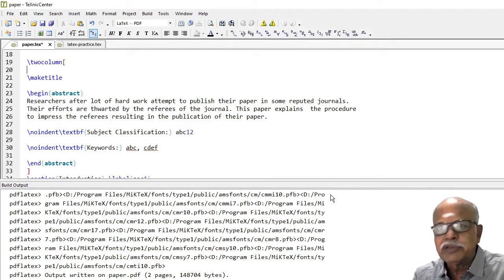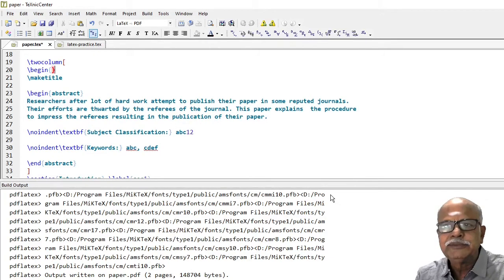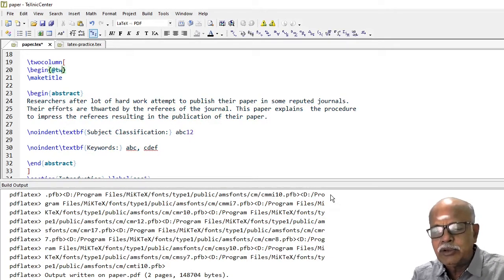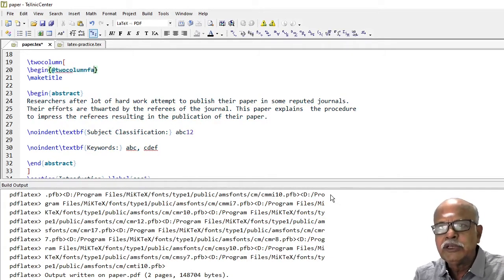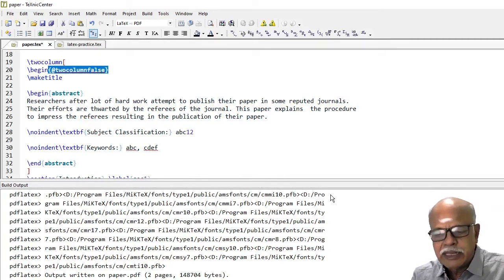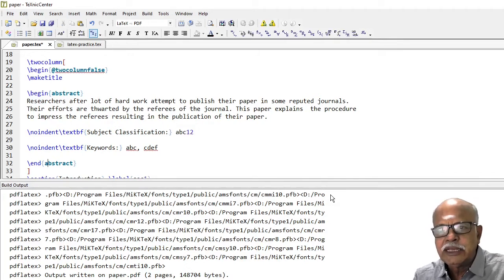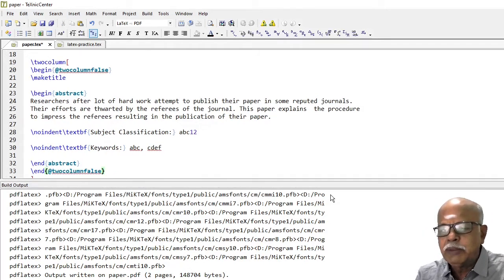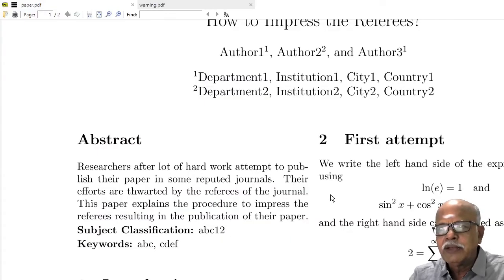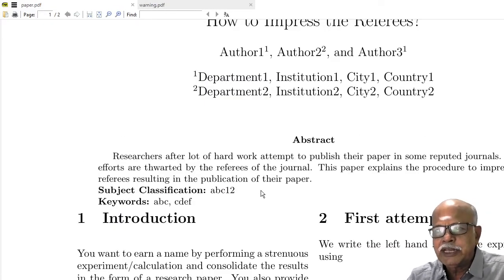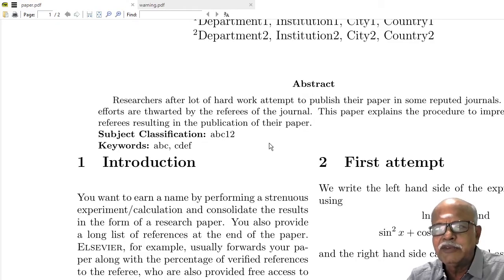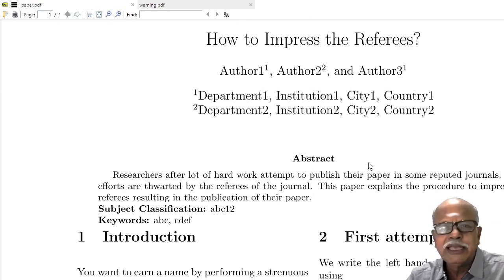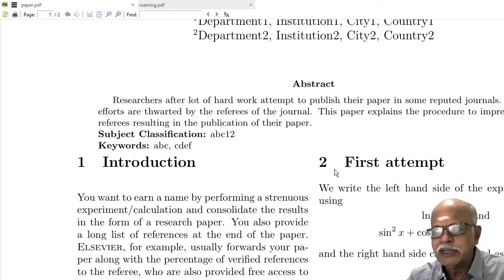And then here you start a new environment. Begin twocolumn false, and then here you say end twocolumn false. Now you will find the abstract, subject classification, keywords also appear in single column format.